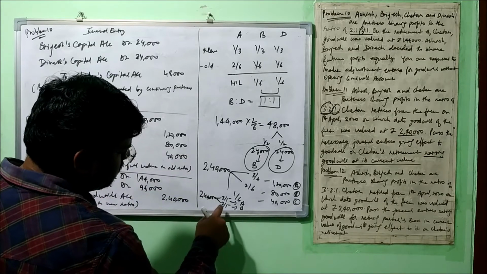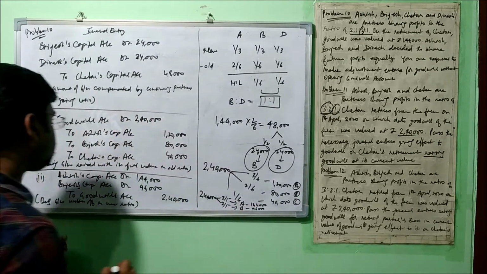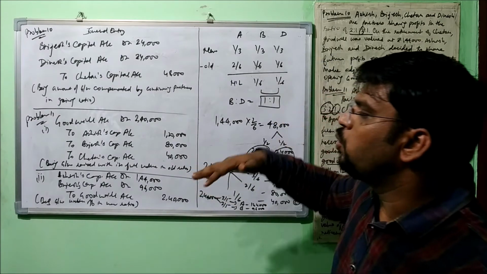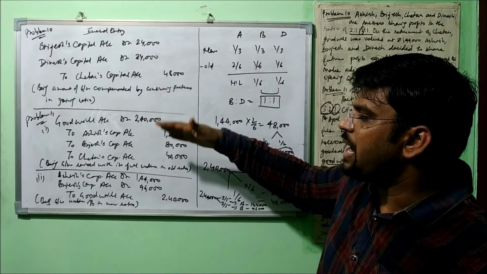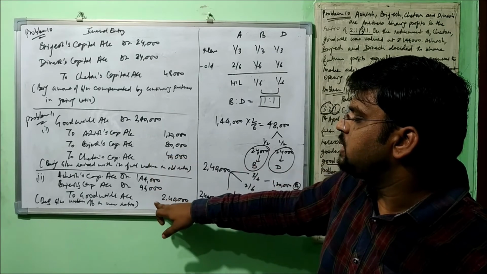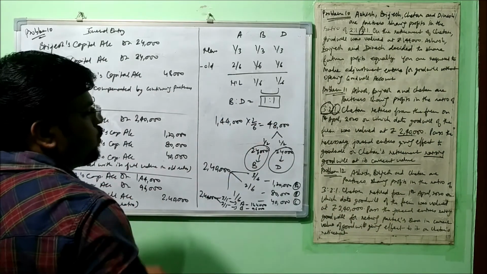Right, you can calculate, divide by 5. I'll just write down here as well. Okay, so that was the second case, when goodwill account is raised with its full value and written off immediately. So this is the entry for raising and this is the entry for writing off. Right, now let's move on to question number 12.